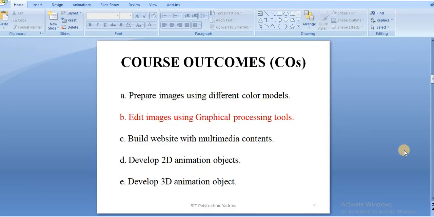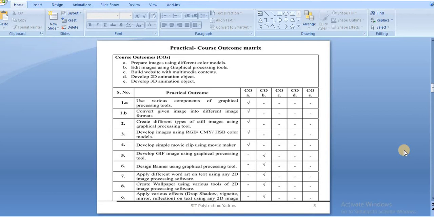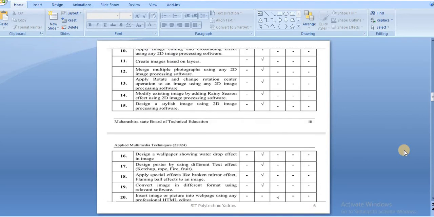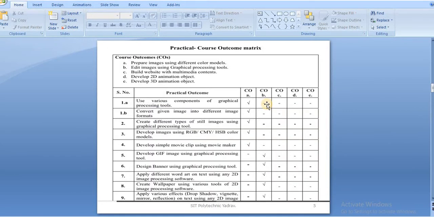Course outcome: after the completion of this practical, you achieve the ability to edit images using graphical processing tools. Here is the practical course outcome matrix. On today's practical session, which practicals do we conduct? Practical number 15 and 16. These are mapped with the second CO, edit images using graphical processing tools.